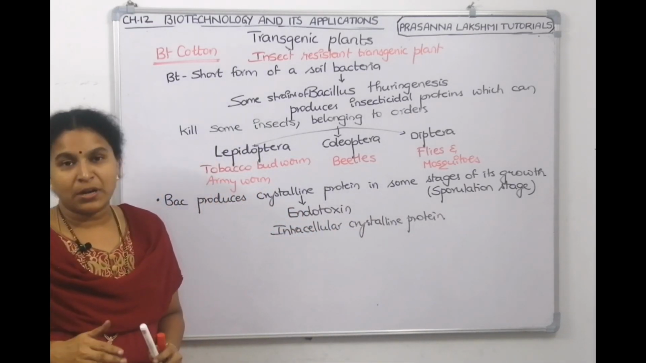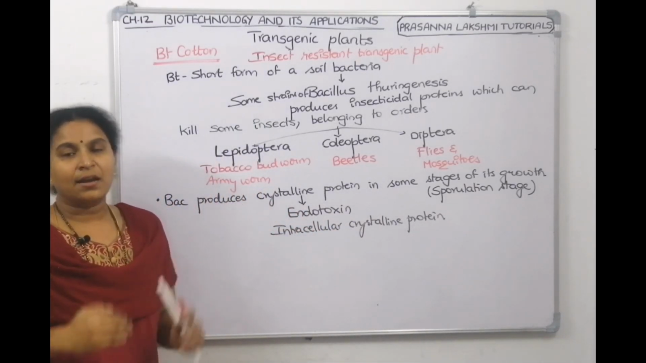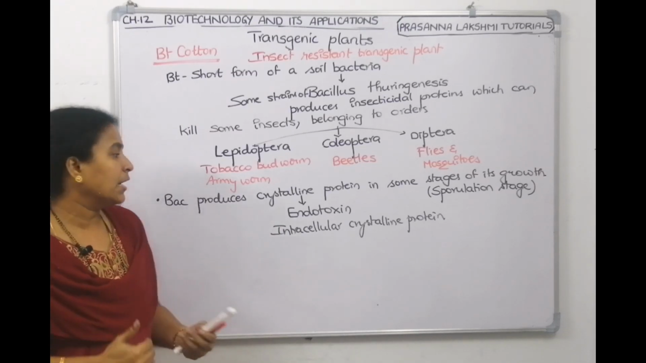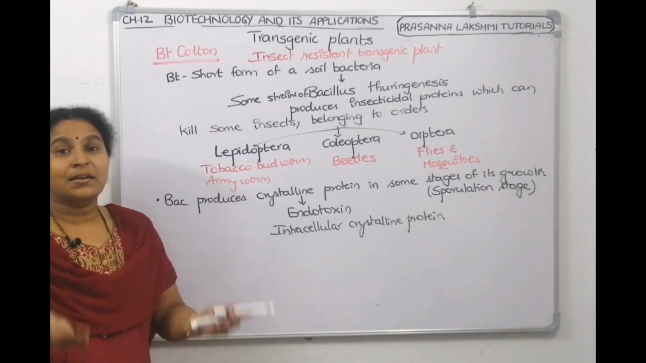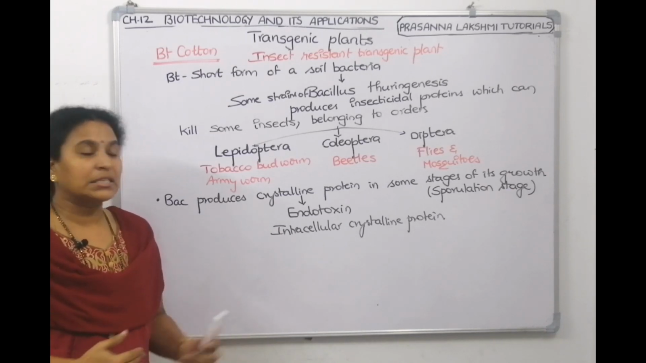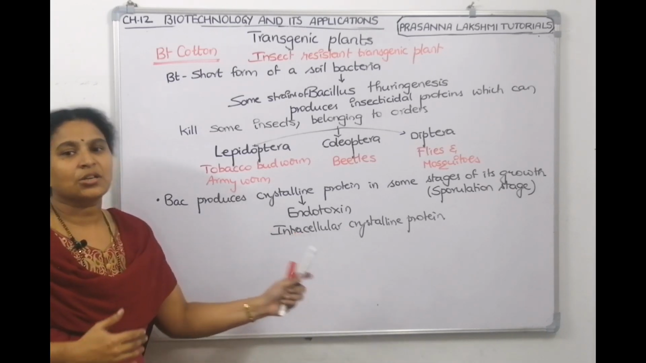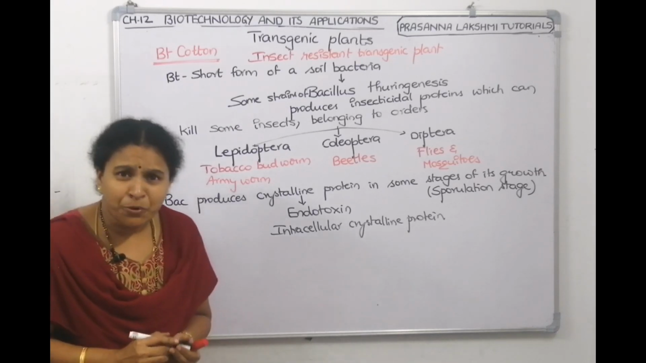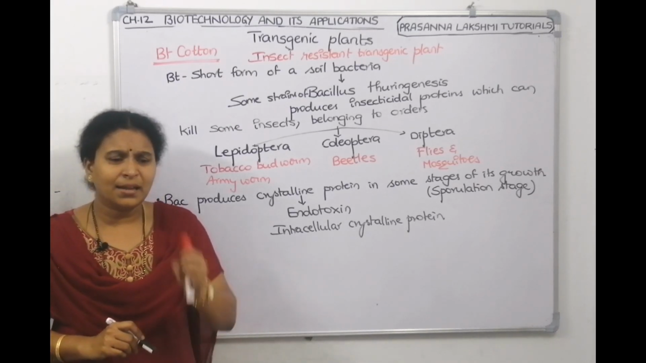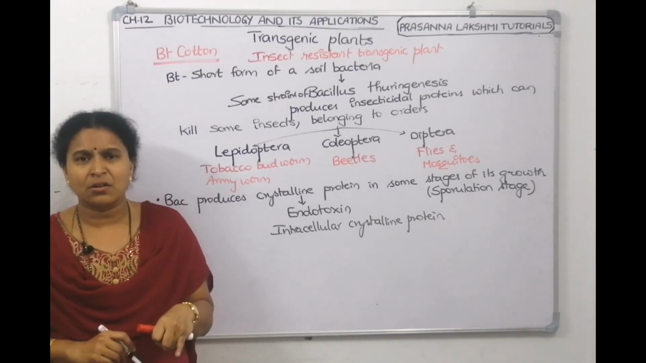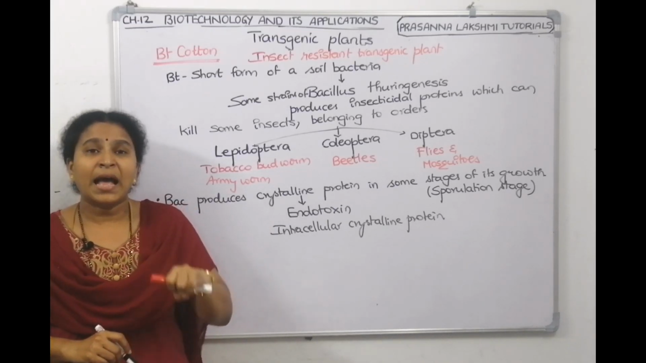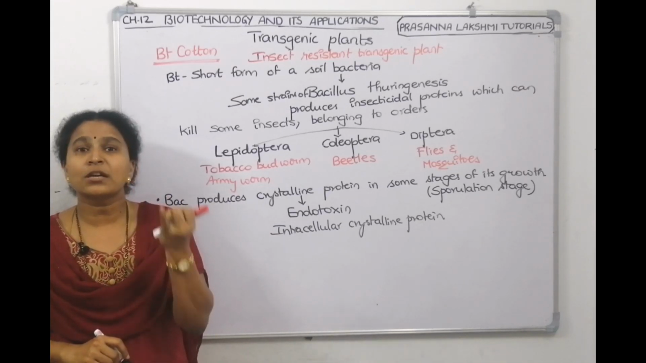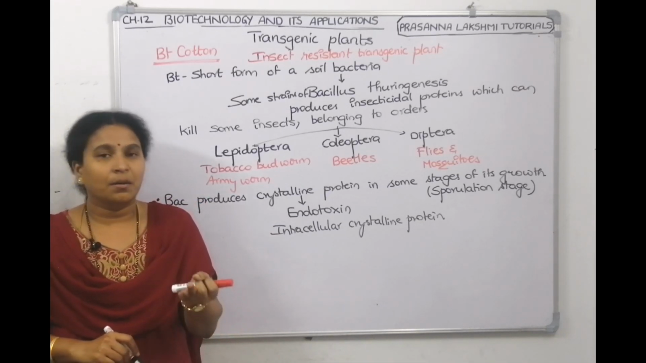And which type of protein is it? Is it released into the cell or outside the cell? I'm telling, it is an endotoxin, means it is produced inside the cell, and it is intracellular. The protein is inside the cell, so it is an intracellular crystalline protein, and it is an endotoxin. Now why is this protein not killing the bacteria? It is there in the bacteria, no? Why is it not killing the bacteria? And it will not infect humans also.